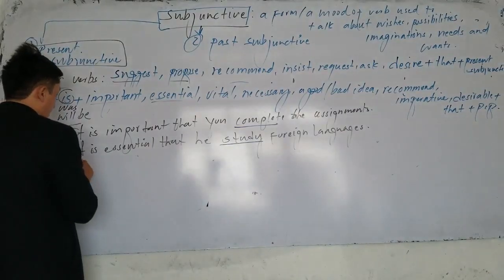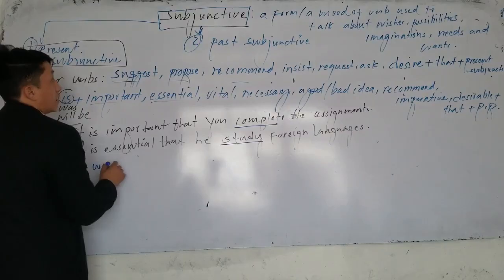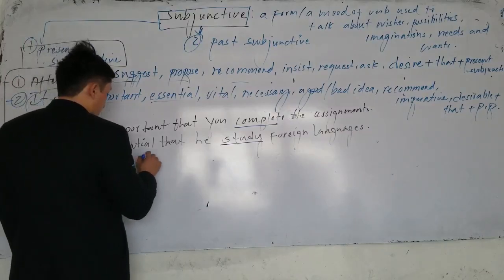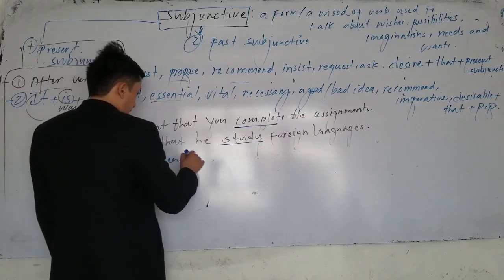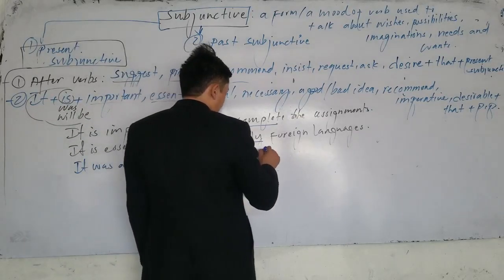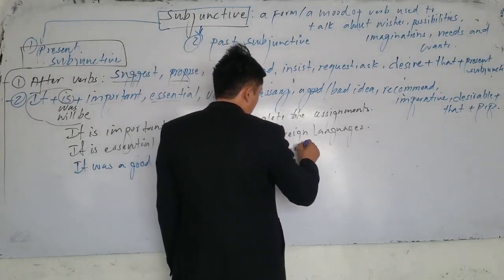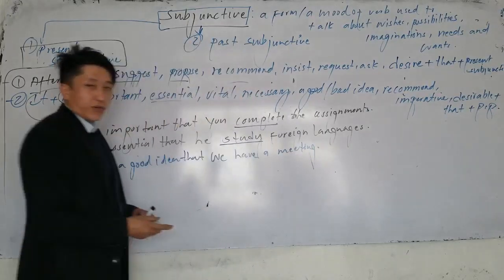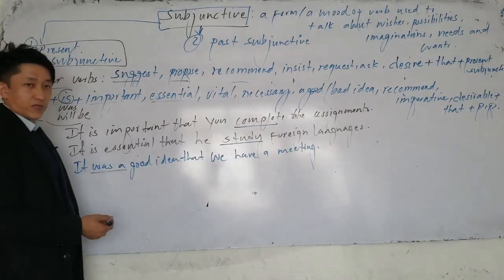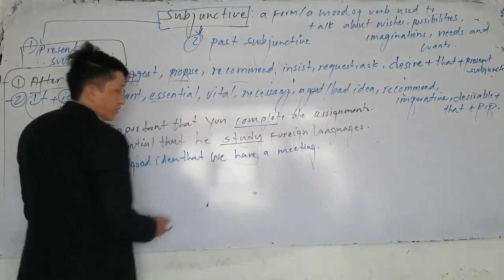Or the next one, it was the past form. I can also say it was a good idea that we have a meeting. It was a good idea that we had a meeting or we have a meeting. So here it can be past, it was, but the subjunctive never changes.